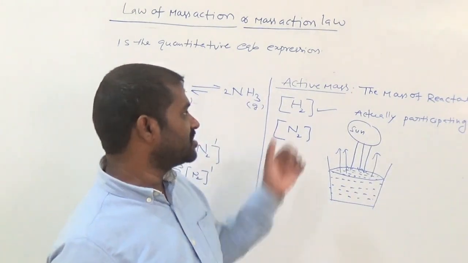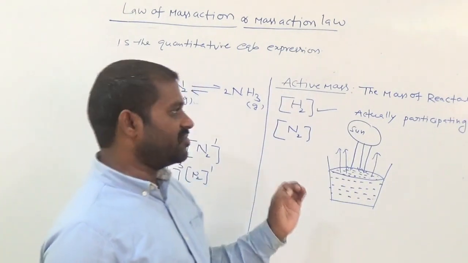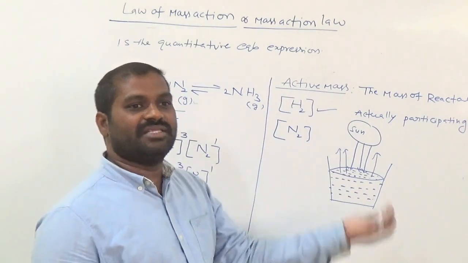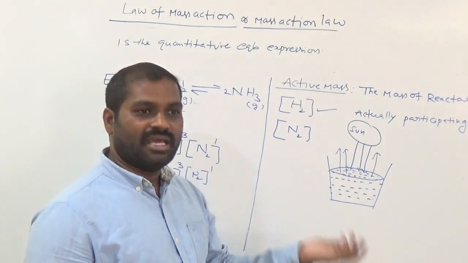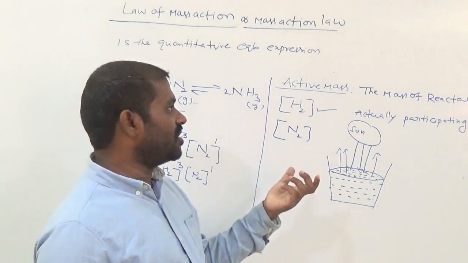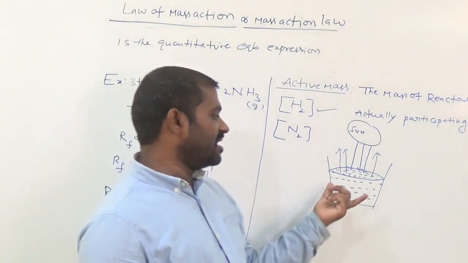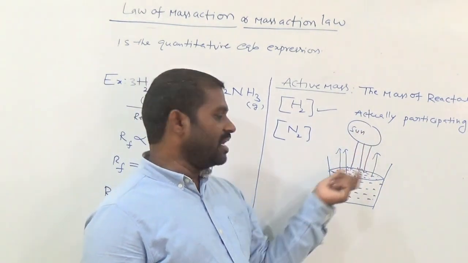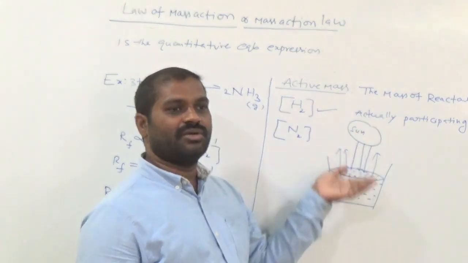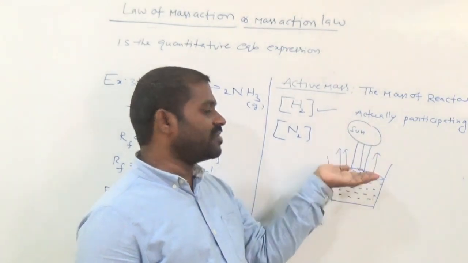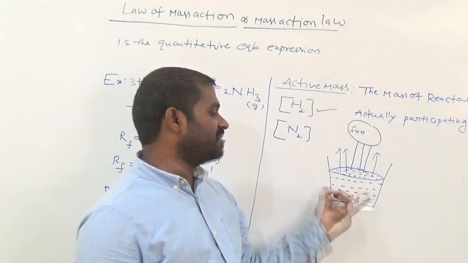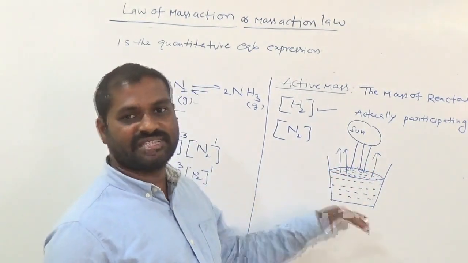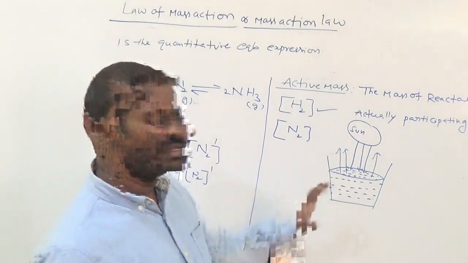Understood now? So the mass that is actually consumed in the reaction is called active mass. For example, in a glass of water left in the sun, only the surface water tries to escape. That surface water is called the active mass of this water, not the inside water. Okay? So remember this.